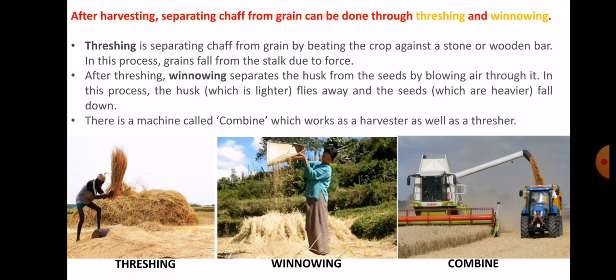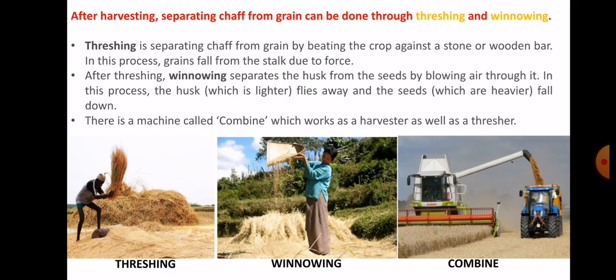In this process, we beat the crop against a stone or wooden bar. Because of the force, the grains will fall down from the stalk. After threshing, the winnowing process occurs.